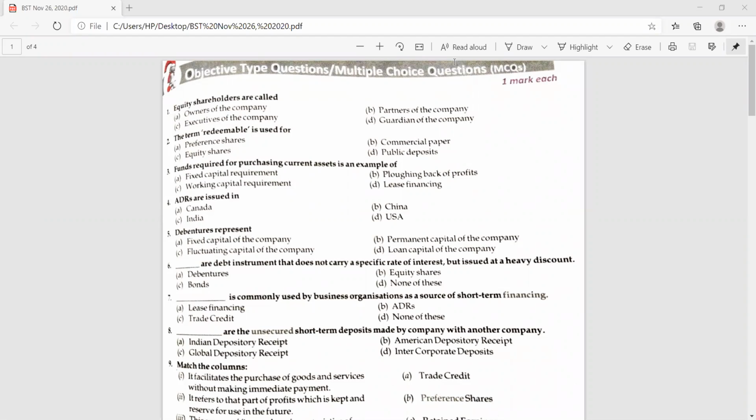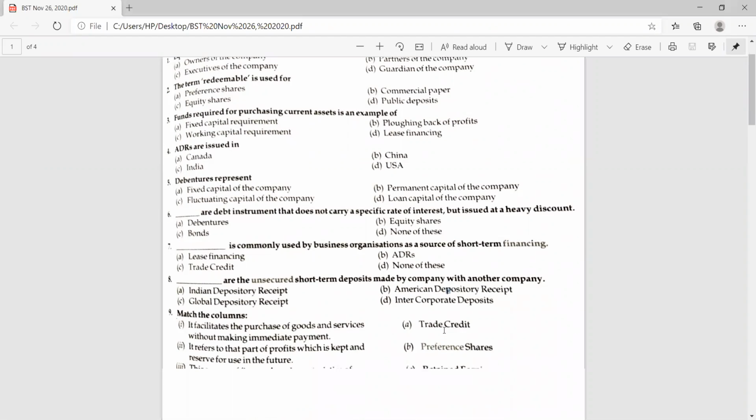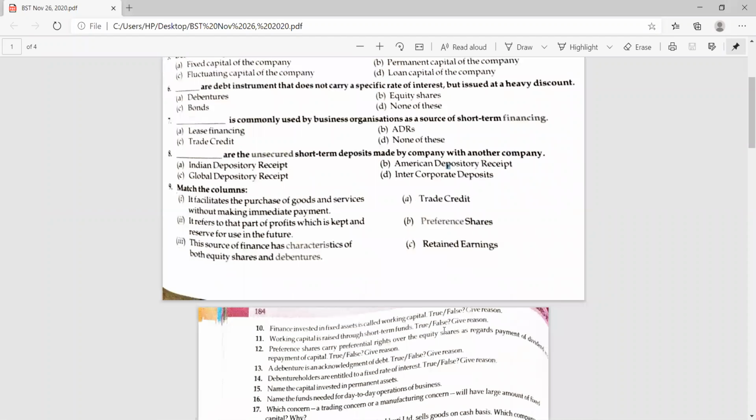9th question. Ma'am, match the following. Yes, I'm scrolling the screen. Just wait, give me a second. There are 3 matches. One, you please read. It facilitates the purchase of goods and services without making immediate payment.